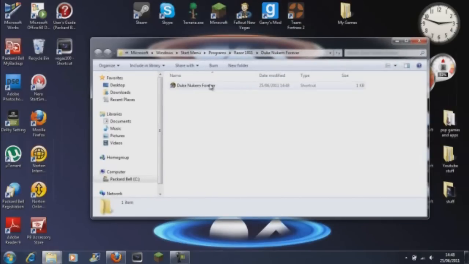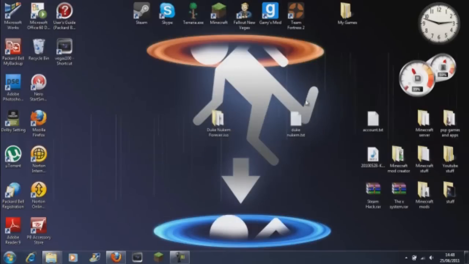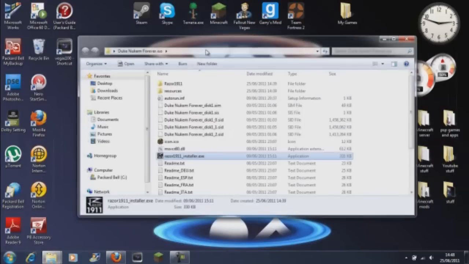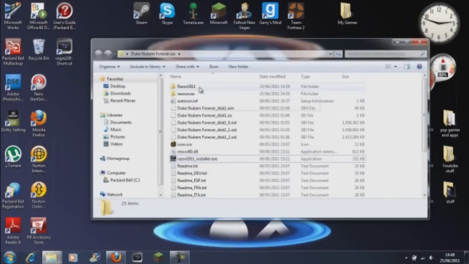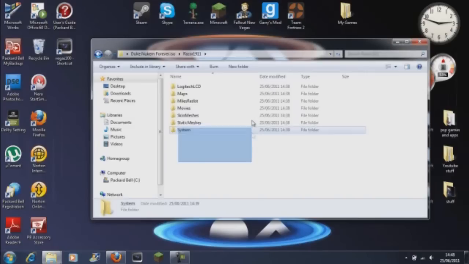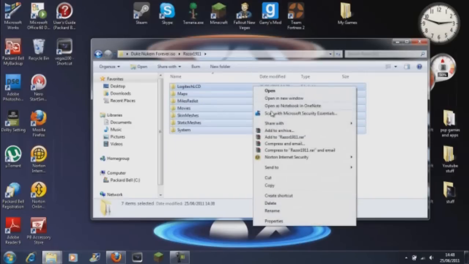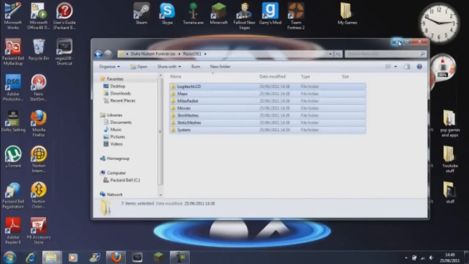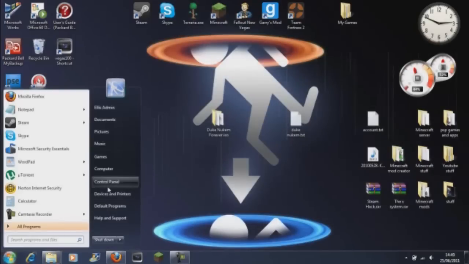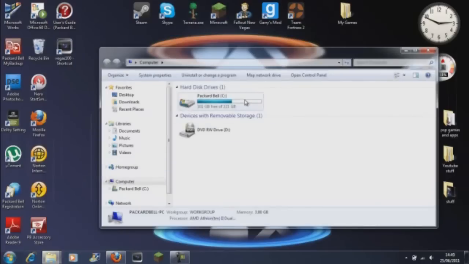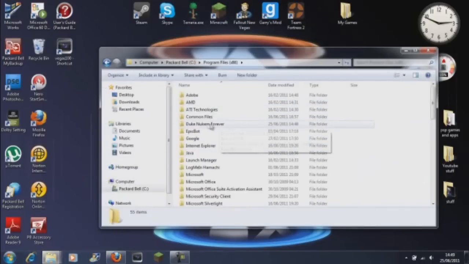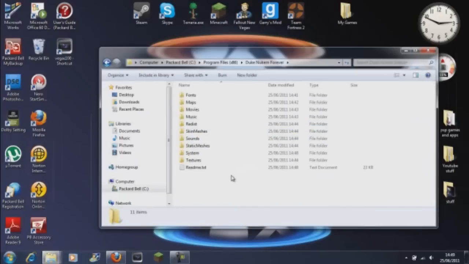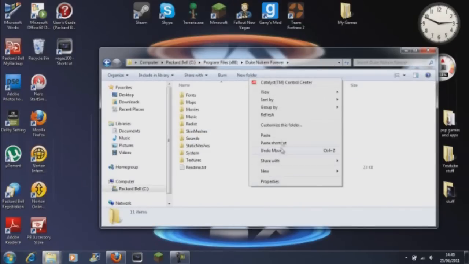Once you've done this, you can see the Duke Nukem Forever. Just minimize this. Go back to your extracted Duke Nukem. Go to the Razor 1911 folder and copy all of the folders in there. So copy them. Minimize. Go to My Computer, C drive, Program Files (x86), and your Duke Nukem Forever folder, and paste,